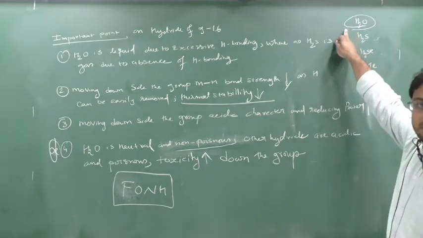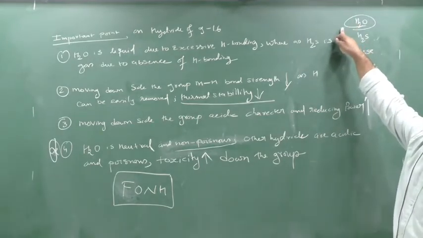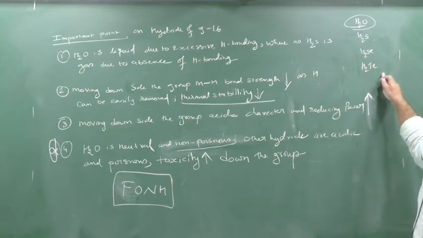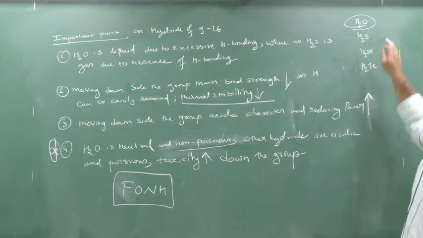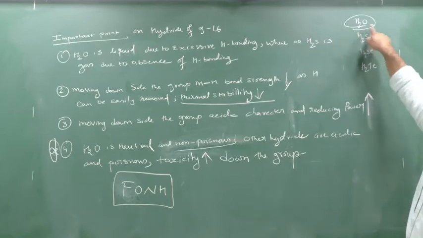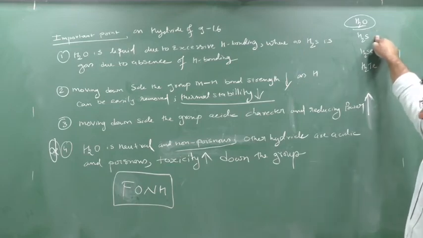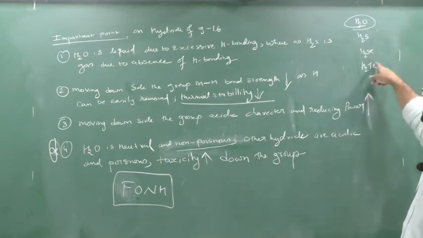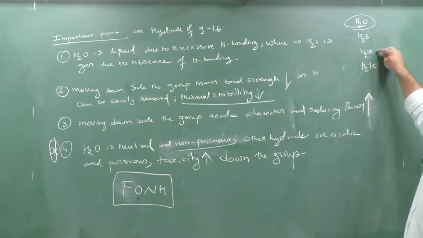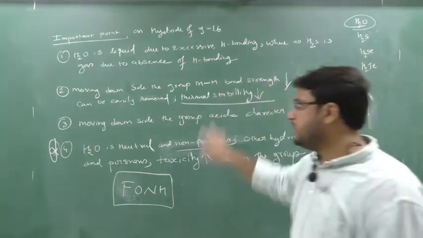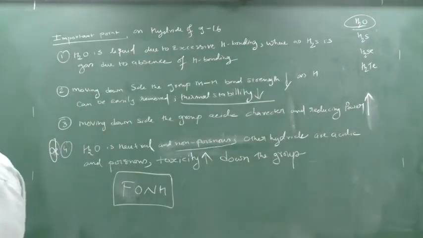Water is neutral and non-poisonous. This is very important. Water is neutral and non-poisonous, whereas other hydrides like H2S, H2Se, H2Te are poisonous and acidic. And the toxicity increases, meaning H2Se is more poisonous than H2S, and H2Te is more poisonous than H2Se and H2S. So you can write down these points. These points are very important.